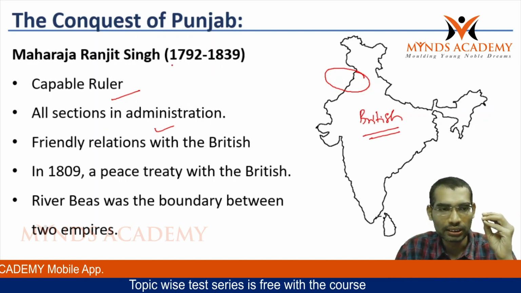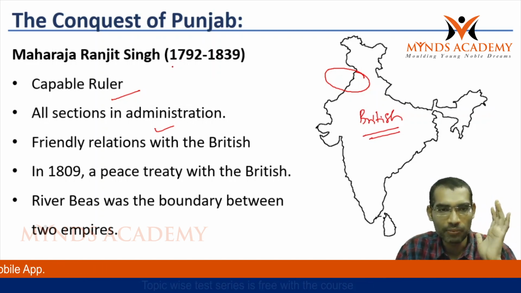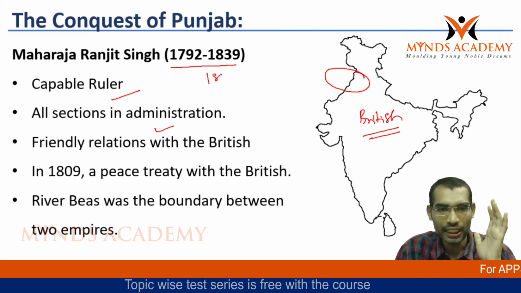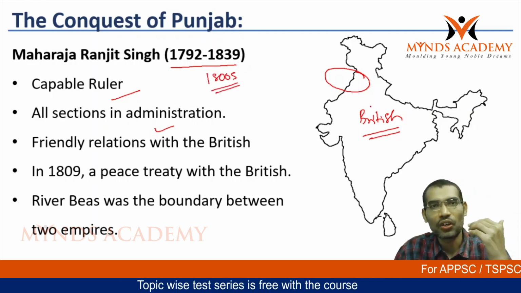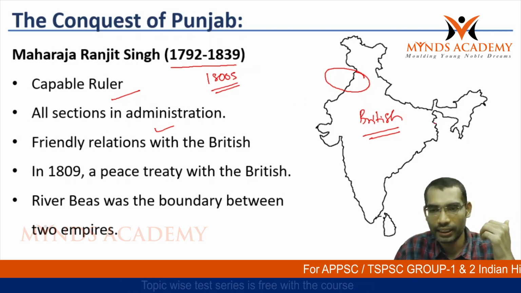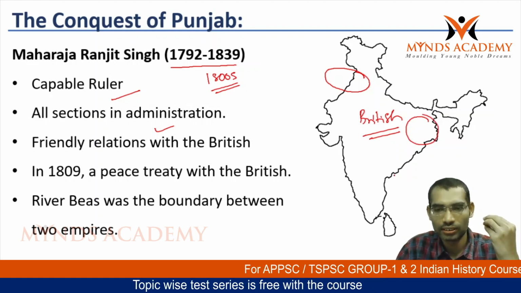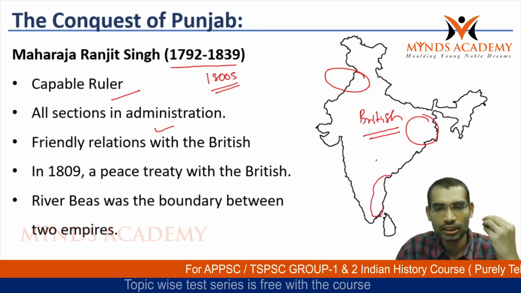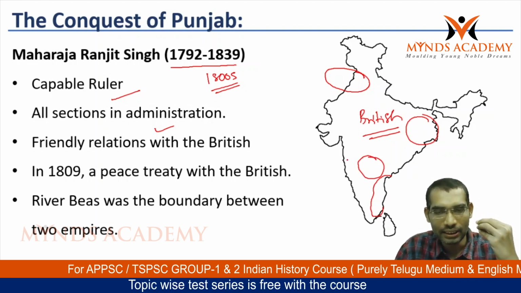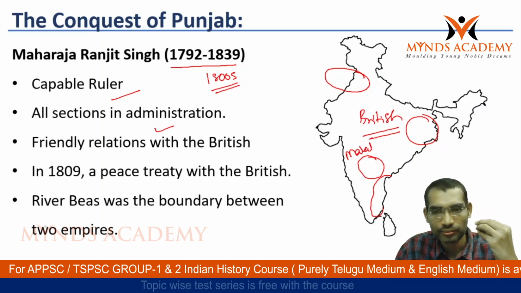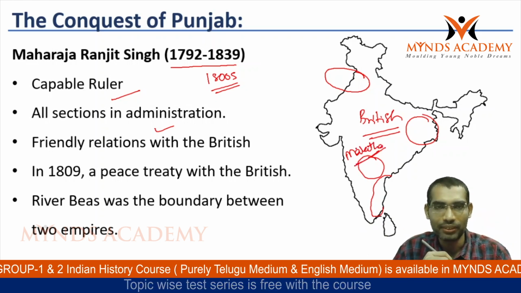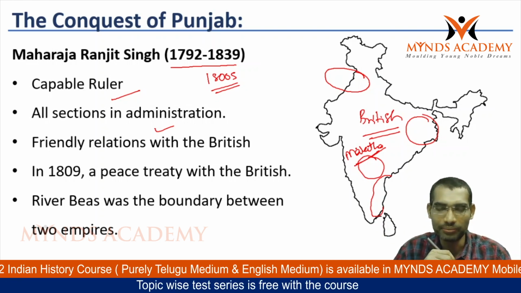Maharaja Ranjit Singh was ruling Punjab from 1792 to 1839. So in the 1800s, the British had already conquered many parts of India. By 1800, Bengal was already conquered, the Carnatic region was conquered, the Nizam had become their subsidiary state, and the British were already fighting with the Marathas as well. They were humbling the Maratha people as well.